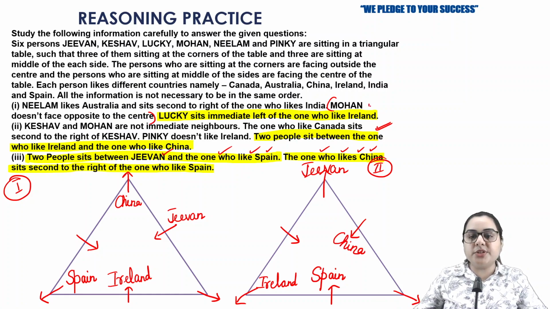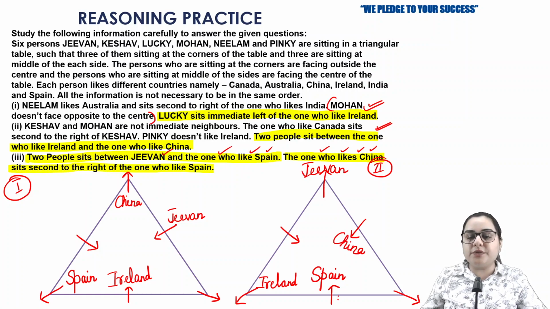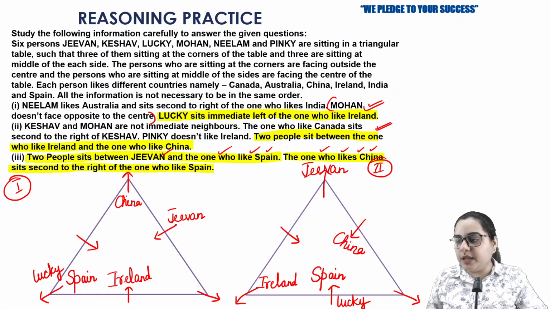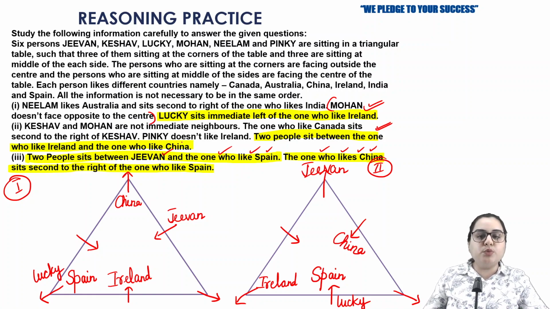Next, this highlighted information, that Lucky sits immediate left of the one who likes Ireland. Immediate left of the one means on the second possibility Lucky is going to sit on Spain. And in the first possibility, if he says that Lucky sits immediate left of the one who likes Ireland, again here also Lucky is going to sit on Spain. So in both the cases, Lucky sits on Spain. I hope this is clear. So now let's move on further.